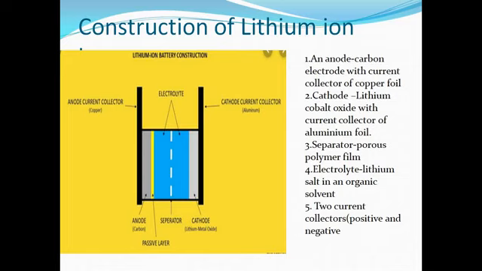Construction of lithium ion battery. This is the constructional diagram. Now these are the parts of the lithium ion battery. Anode, which is made up of carbon electrode with current collector of copper foil. So here is the anode with the current collector of copper foil. Then cathode, which is lithium cobalt oxide with current collector of aluminium foil. Separator is a porous polymer film. Electrolyte is lithium salt in an organic solvent, and two current collectors, positive and negative.